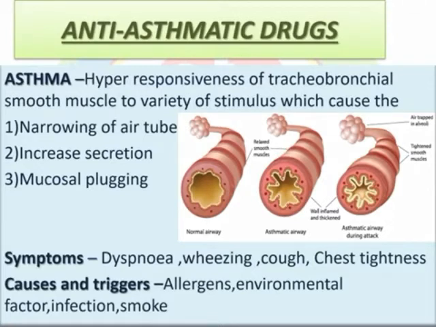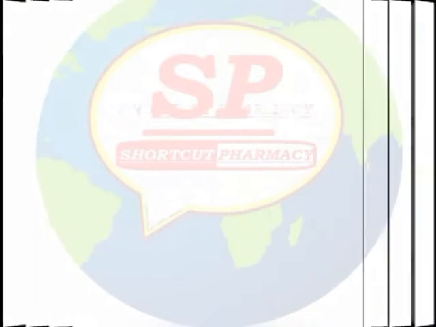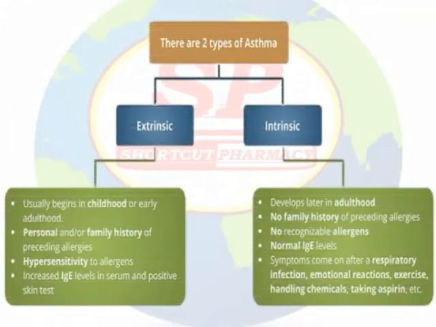The next drug class is anticholinergics. They are atropine methonitrate, ipratropium bromide, and tiotropium bromide. The mechanism of action of anticholinergics is the blockade of M3 receptors in bronchial muscles, which inhibits the IP3 DAG pathway and decreases the intracellular level of calcium, that means Ca2+ channel, and gives bronchodilation. The adverse effects of anticholinergics are dry mouth, bad taste, and nervousness.